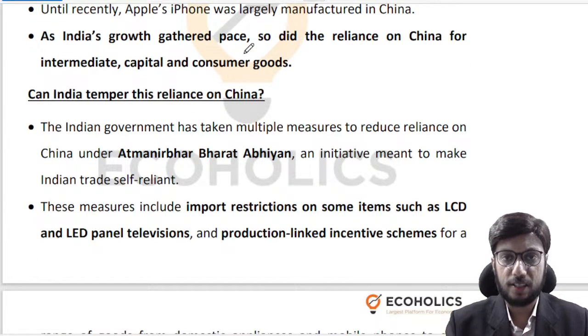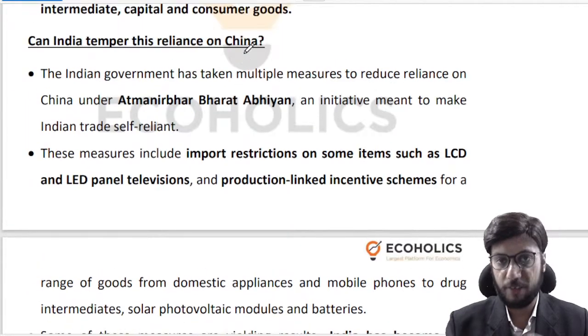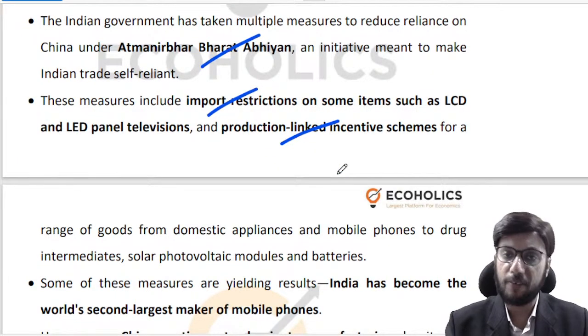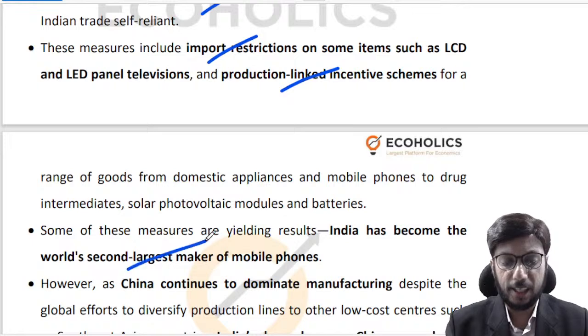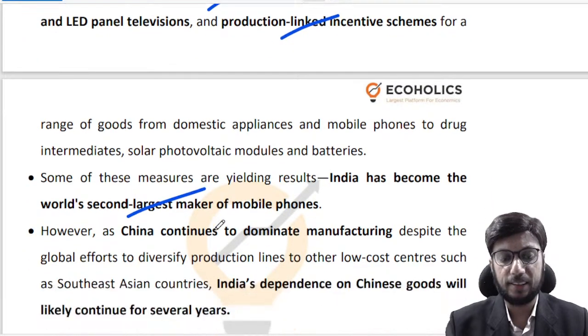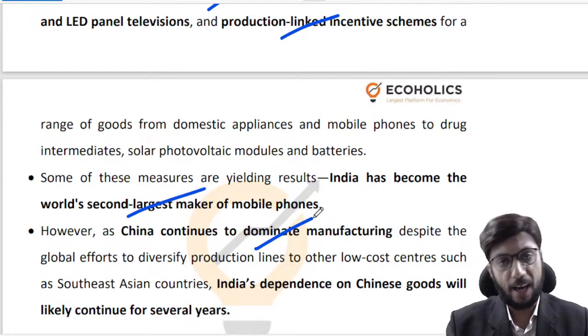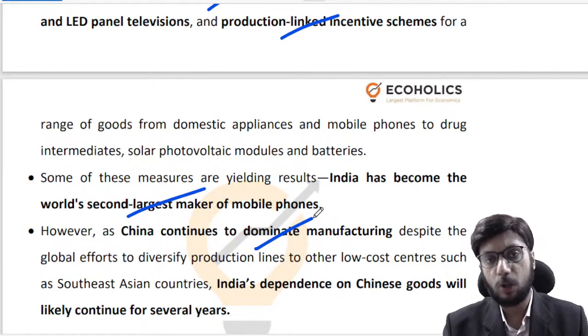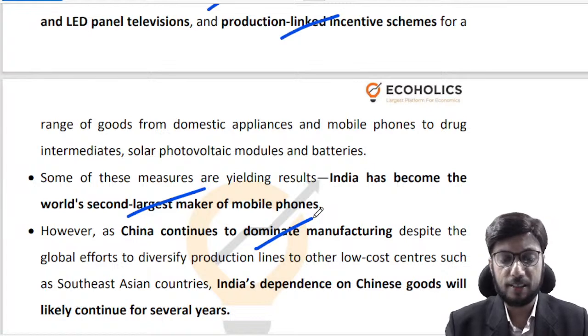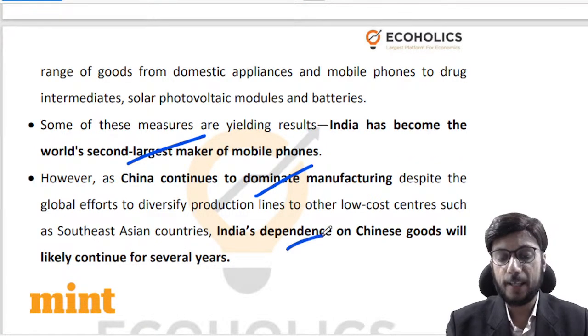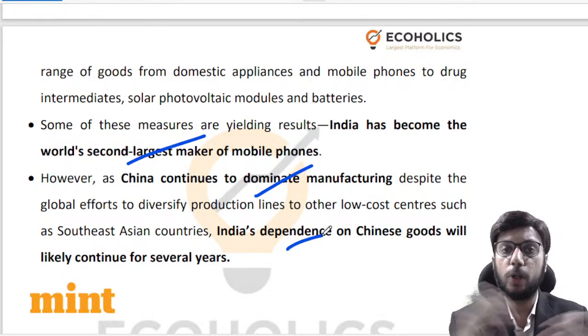Can we reduce this? Can we reduce the reliance on China? Very difficult. We are trying. We have tried Atmanirbhar Bharat Abhiyan. We have tried import restrictions on LCDs and LEDs. We have launched production-linked incentive schemes, right? We have done all of these things. We have become the second largest manufacturer of mobile phones. We have attained success in some areas, but China continues to dominate manufacturing, and it is giving tough competition to a lot of Southeast Asian and other countries, including India. So India's dependence on Chinese goods is not going to disappear.